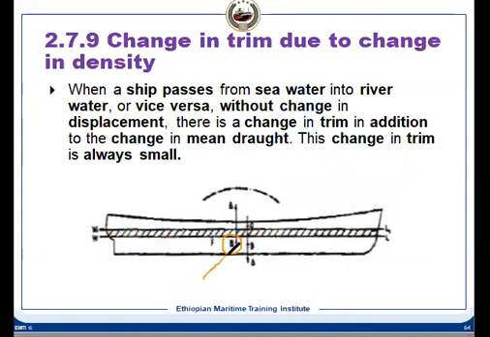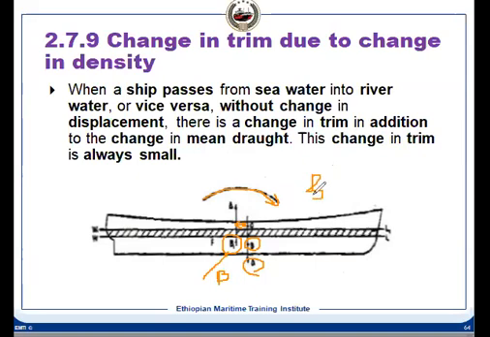This is the B1, and this was B. If we know this distance, then we can find out the trimming moment, because our displacement, delta, will remain the same. So to find the trim, we have to find out B1.